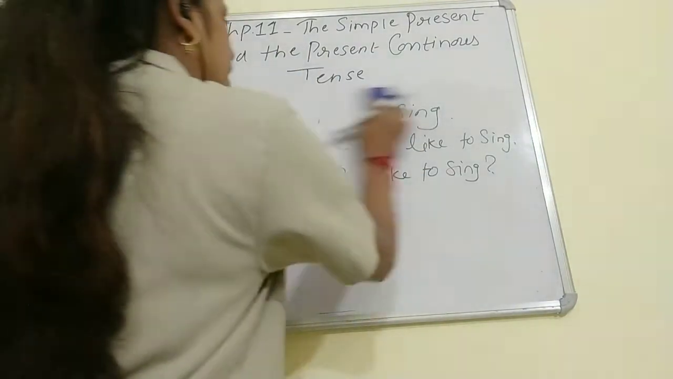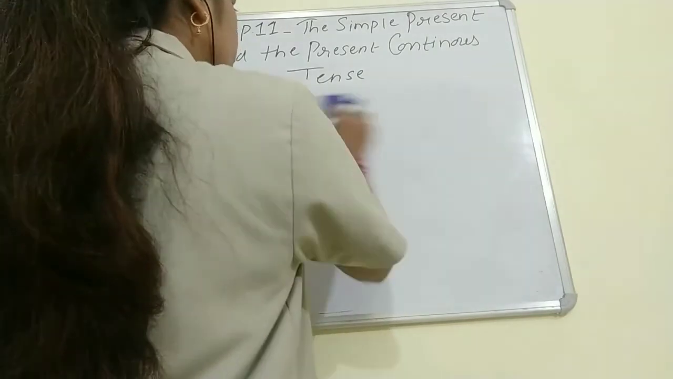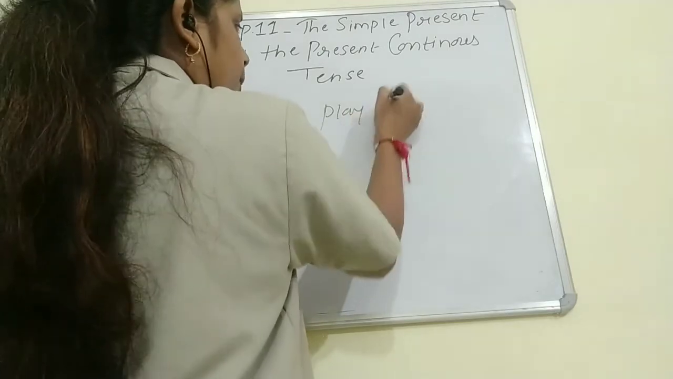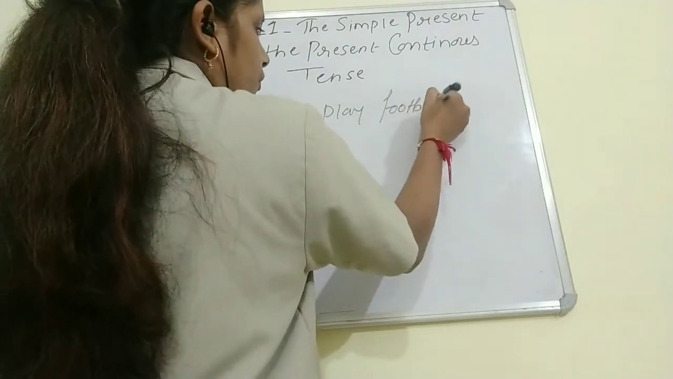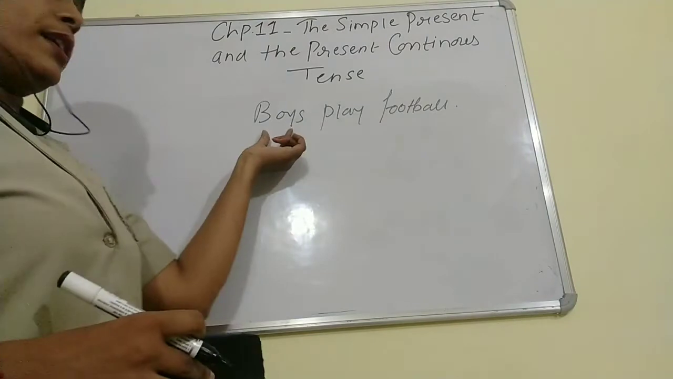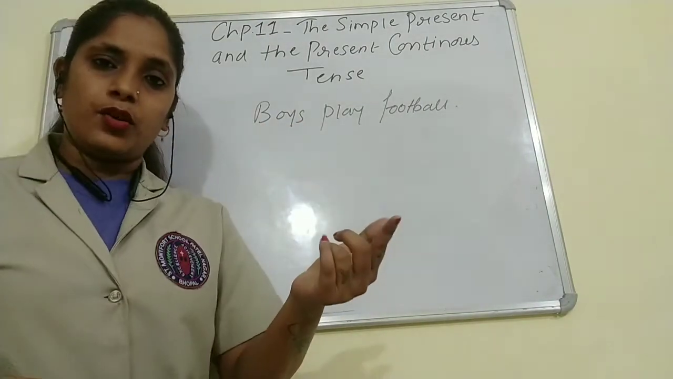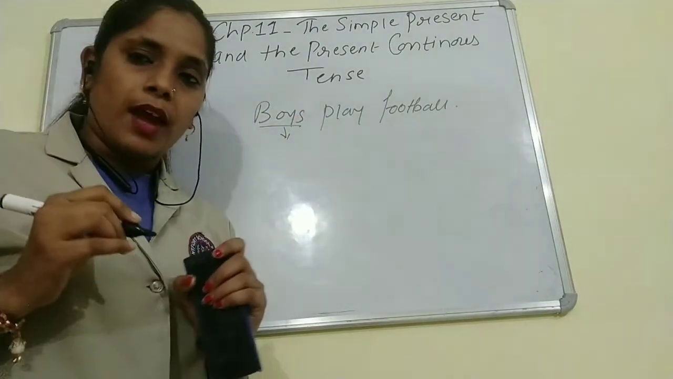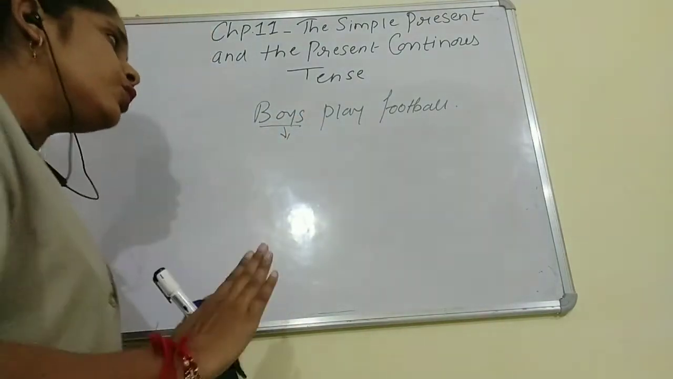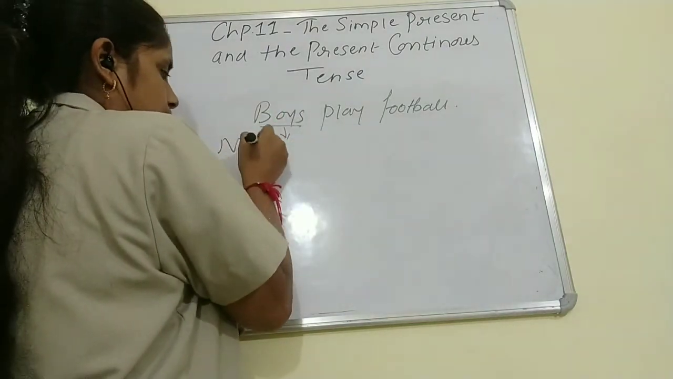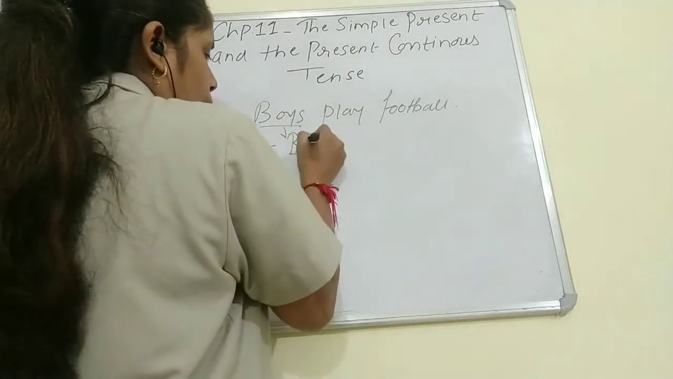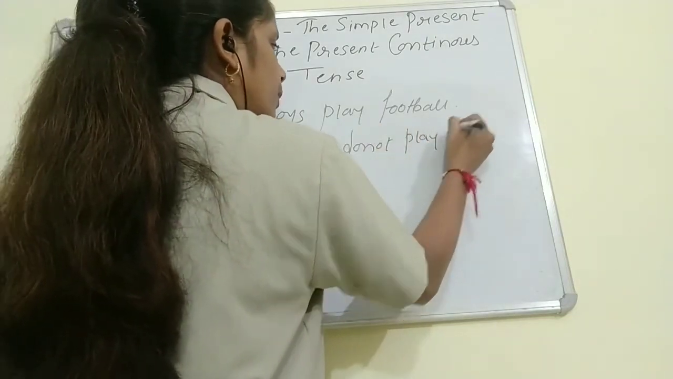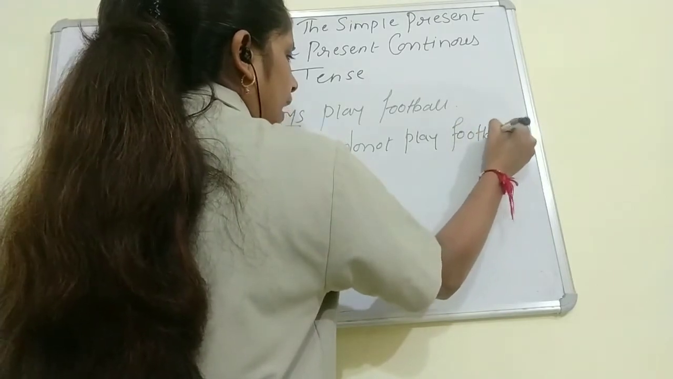Next example we'll see. Boys play football. See children, boys. Now we have a plural subject. With a plural subject, what do we have to use? We have to use do not. So the negative sentence will be boys do not play football.